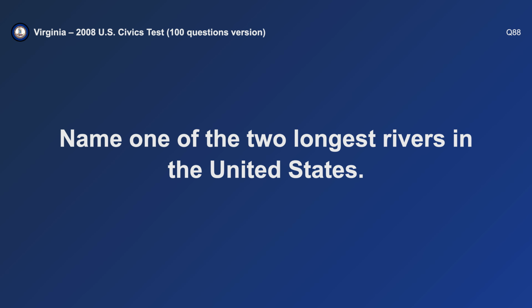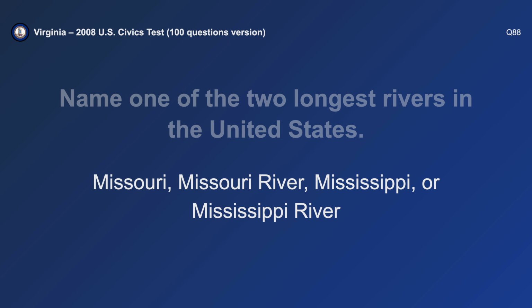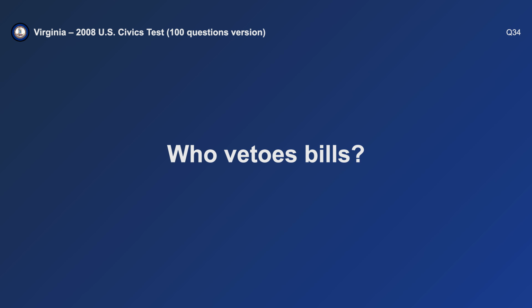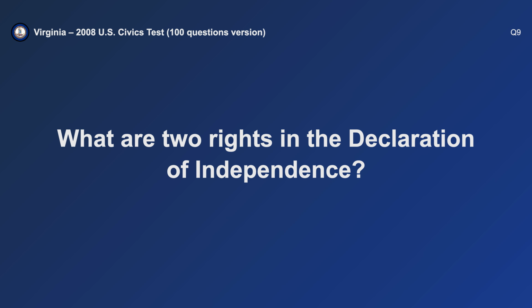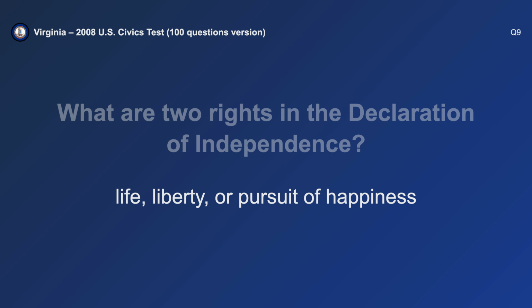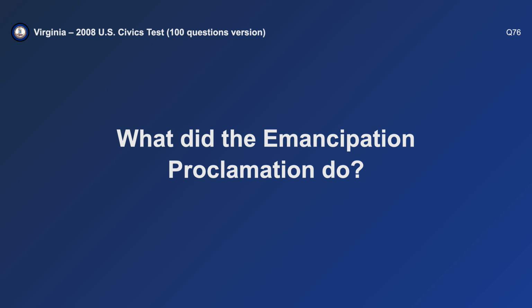Name one of the 2 longest rivers in the United States. Mississippi. Who vetoes bills? The President. What are 2 rights in the Declaration of Independence? Life and liberty. What did the Emancipation Proclamation do? Freed the slaves.